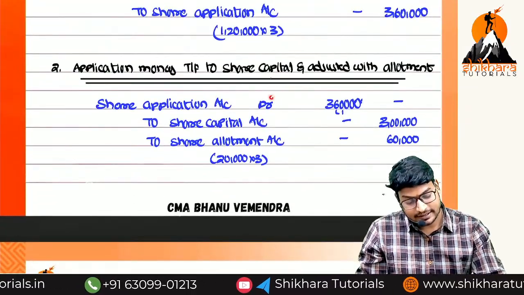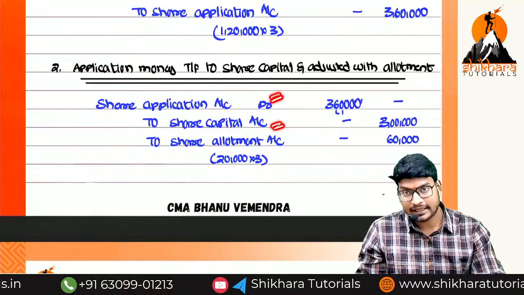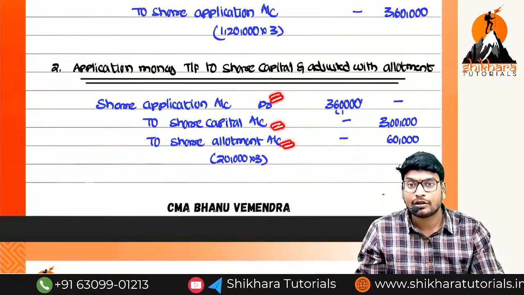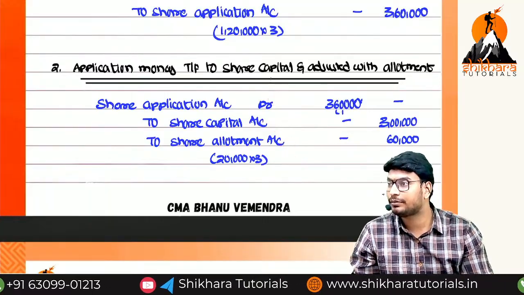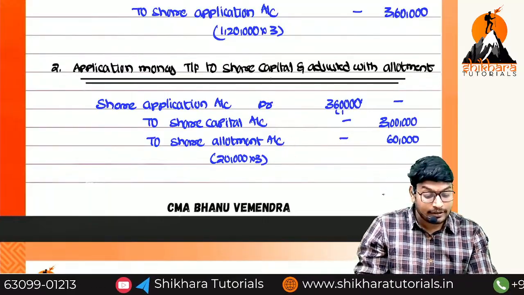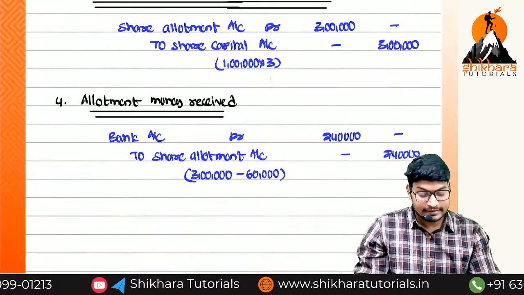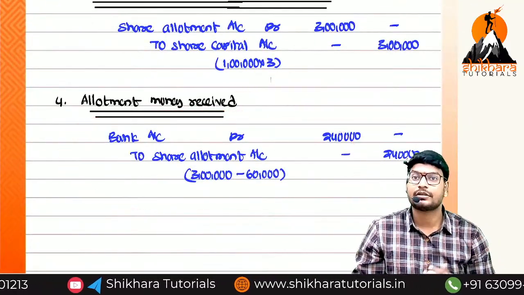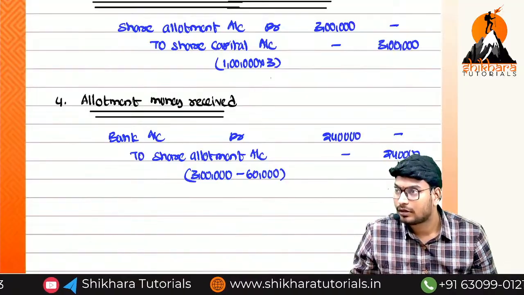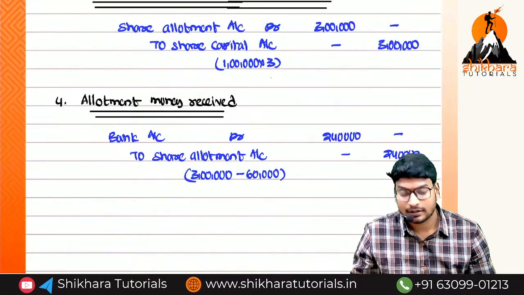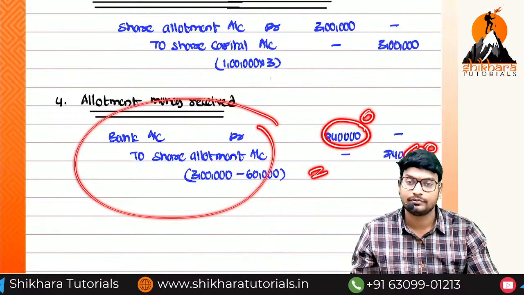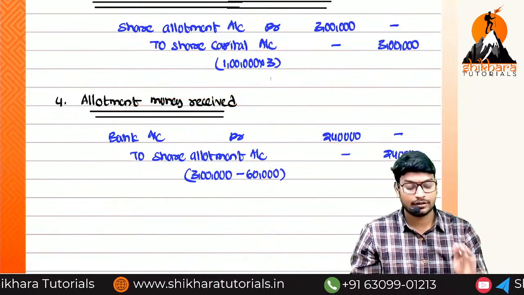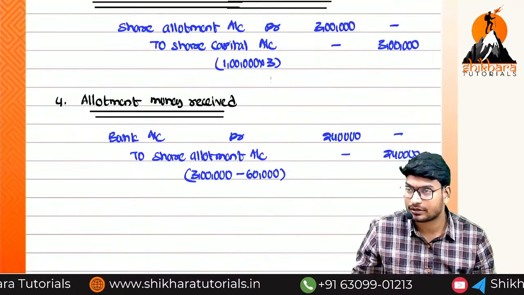Share application account debit, share capital account debit, to share allotment account debit, and again to share first and final call also will come into the picture. Are you getting the point? And at that point of time, this entry will not come into the picture because we have already received. At that point of time, this entry will be 0. Okay, you will get to know, we are having the sums on that.